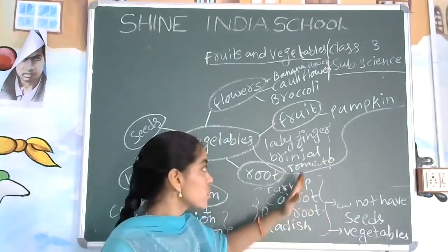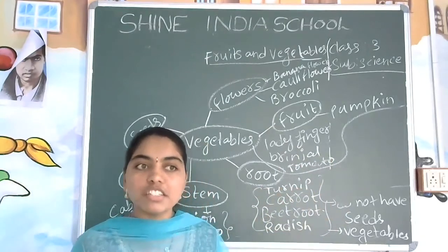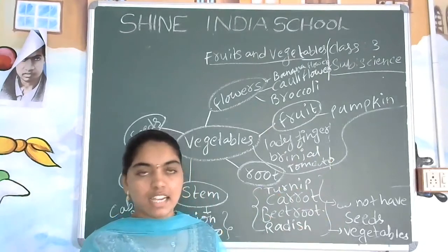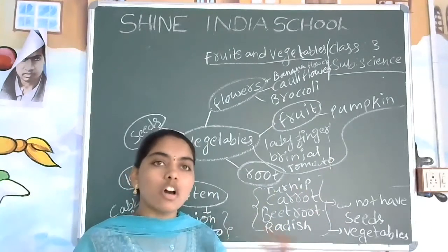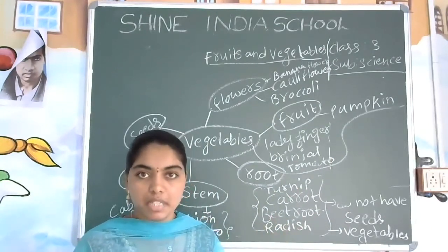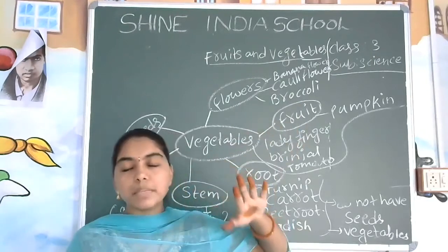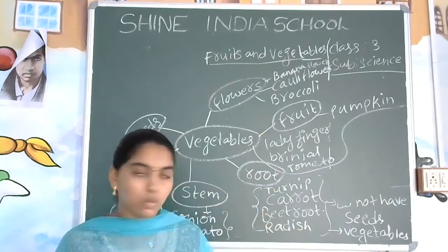So if they are asking any question like, tomato is a fruit or a vegetable, what are you going to tell? Yes, it is a fruit because it is having the seeds inside. So what about the brinjal? Yes, brinjal is also a fruit, but normally we call it a vegetable. Ladyfinger and pumpkin are also the same. Seeds are inside, so they are called fruits.